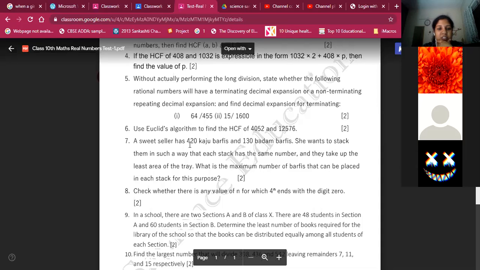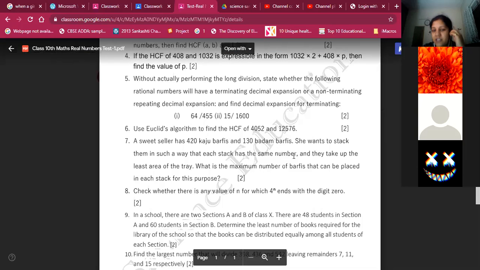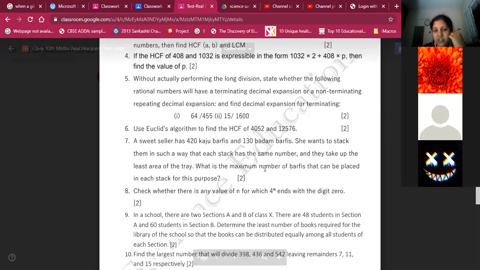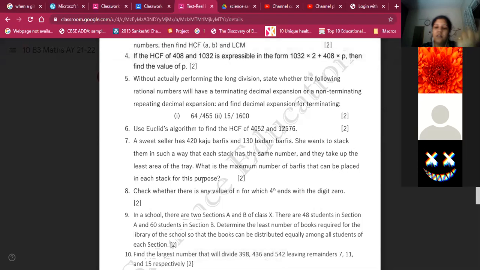Then next, a sweet seller has 420 Kaju Barfis and 130 Badam Barfis. She wants to stack them in such a way that each stack has the same number and they take up the least area of the tray. What is the maximum number of Barfis that can be placed in each stack? HCF of these two, that is 10. 10 is the answer.